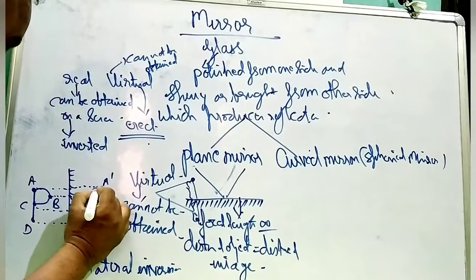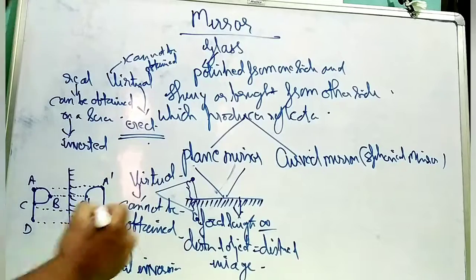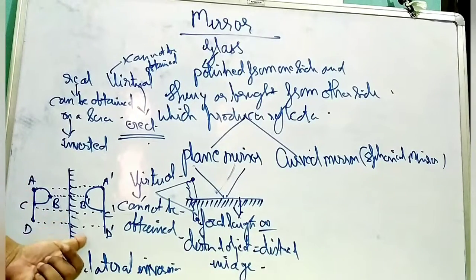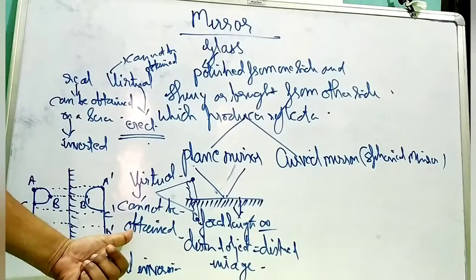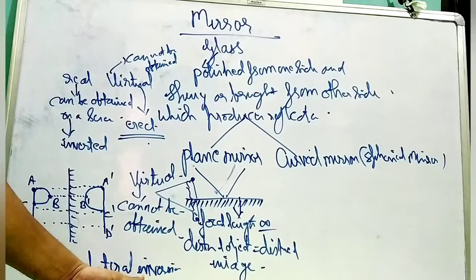If you join these, you will find that it is written as Q. This phenomenon of getting the inverted image of an object is called lateral inversion, when you see the object at the same distance where it is kept. Is this clear or not?